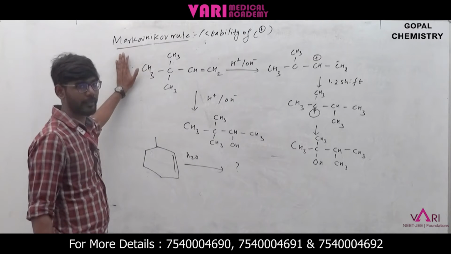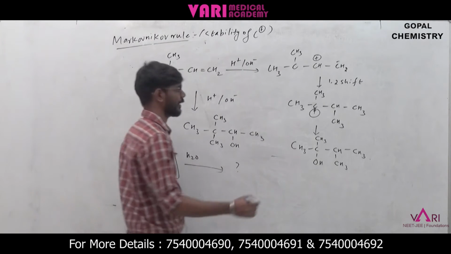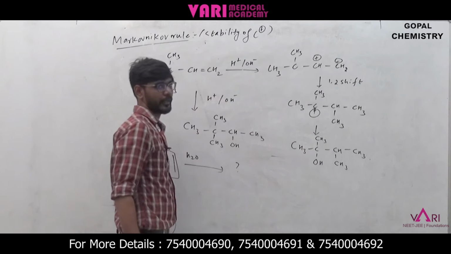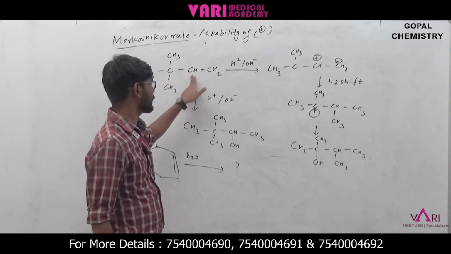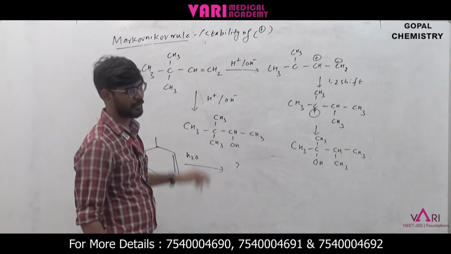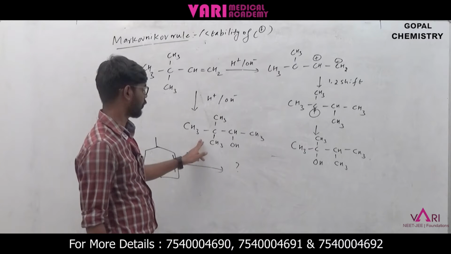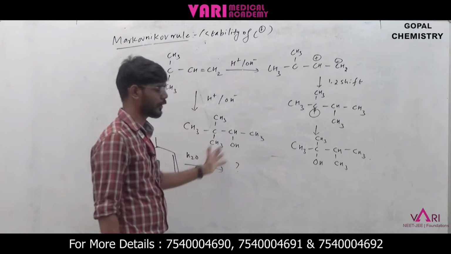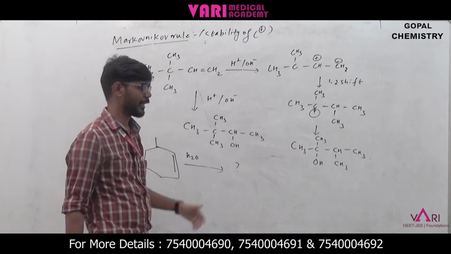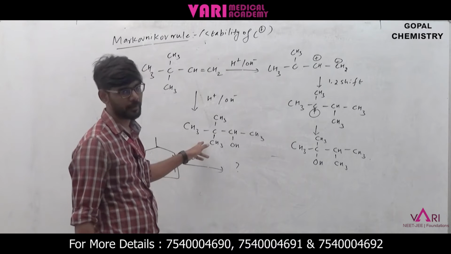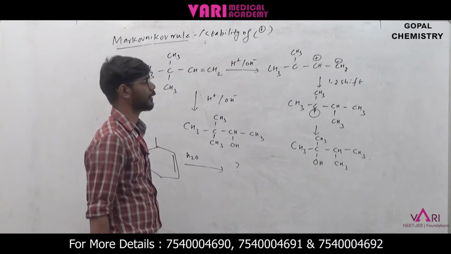Here we have one more example of alkenes where hydration is taking place, right? Same, the electromeric effect, where we can sense the polarization or delocalization of pi electrons. So here CH2. If it follows Markovnikov rule, which one will be the product? We have 2 products, right? So one is this one and the second one is this one. Which will be the major product? Have you any idea? If you think this one is the major product, that is the wrong answer. This one is the correct answer, because of the stability of carbocation.